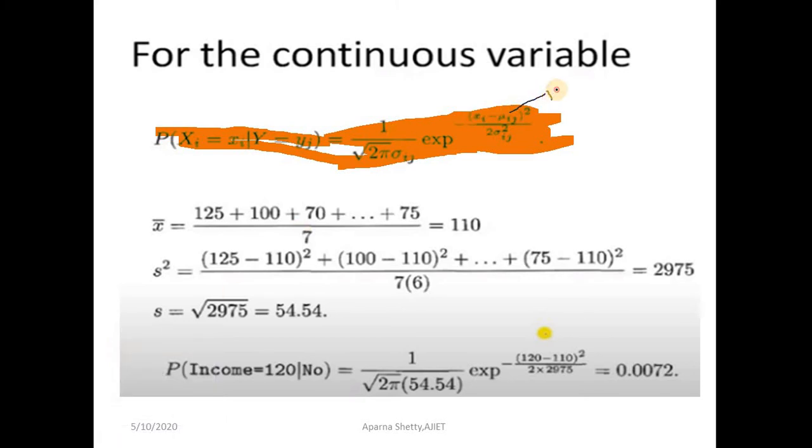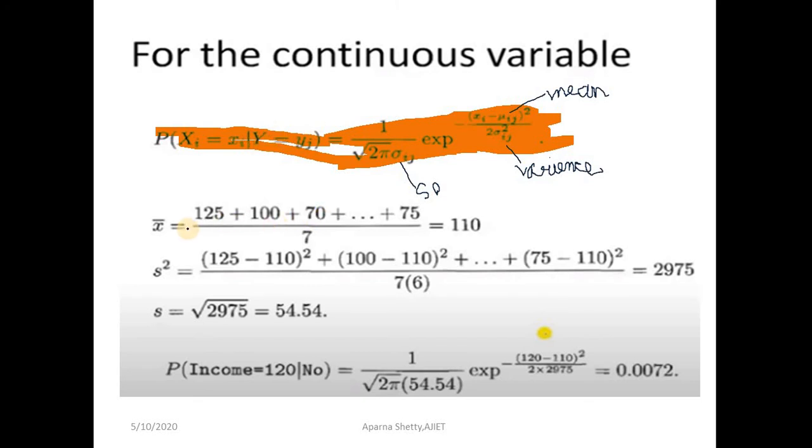Mu ij is the mean value, sigma square ij is the variance, and sigma ij is the standard deviation. So using this formula we'll find the probability for continuous variables.